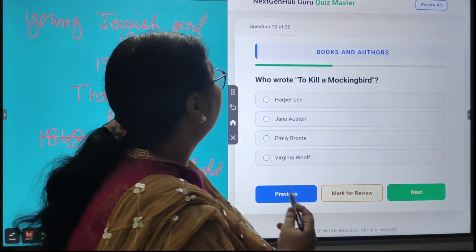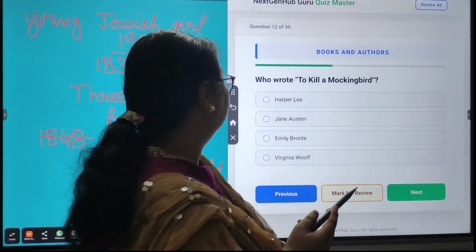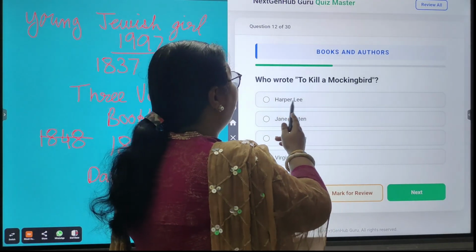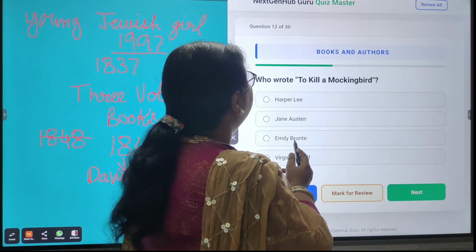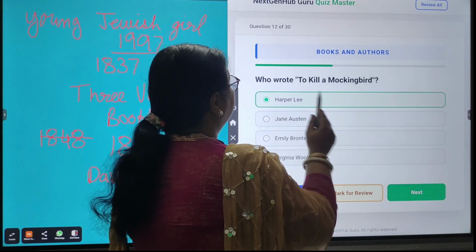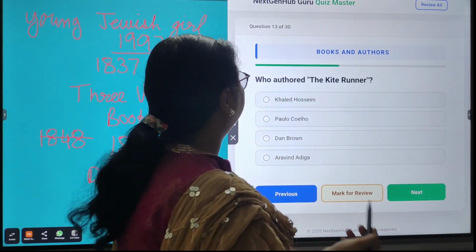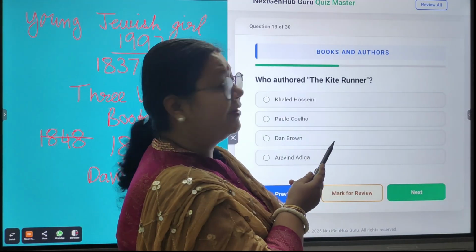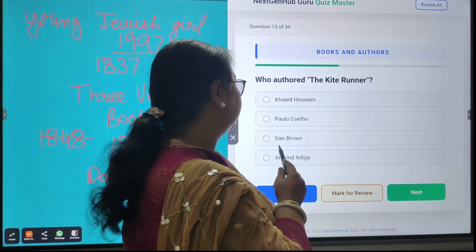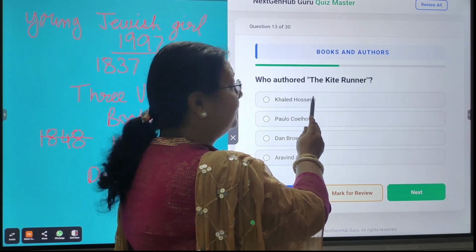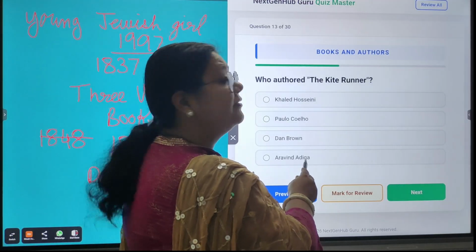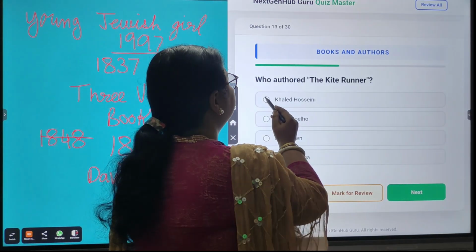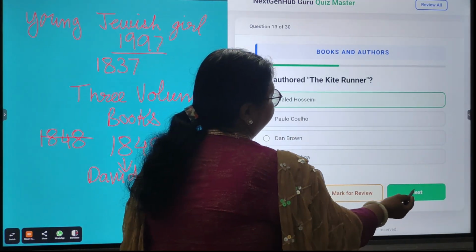Next question. Who wrote To Kill a Mockingbird? So the options are Harper Lee, Jane Austen, Emily Bronte, Virginia Woolf. So the correct answer is Harper Lee. Next question. Who authored The Kite Runner? So the options are Khaled Hosseini, Paulo Coelho, Dan Brown, Aravind Adiga. So the correct answer is Khaled Hosseini.